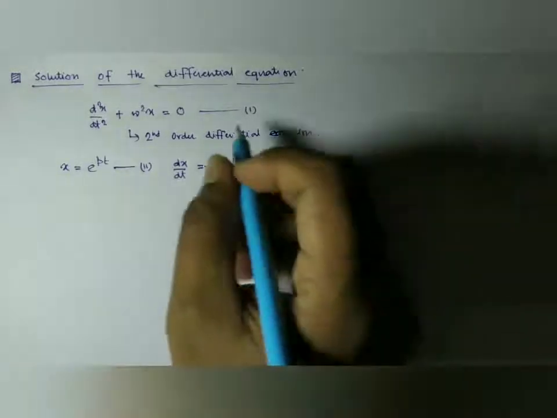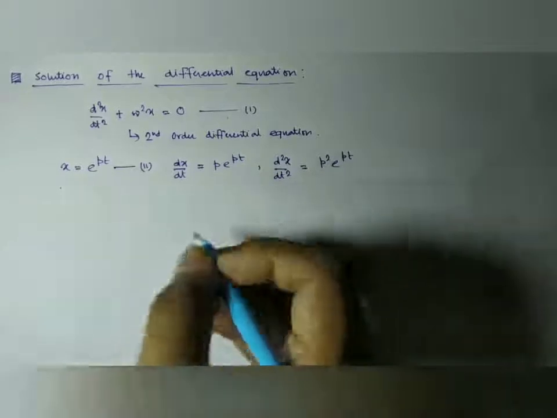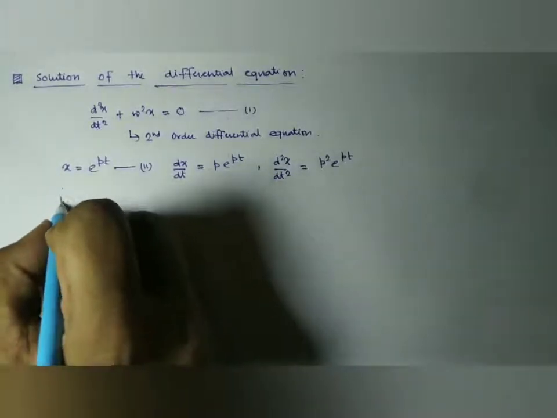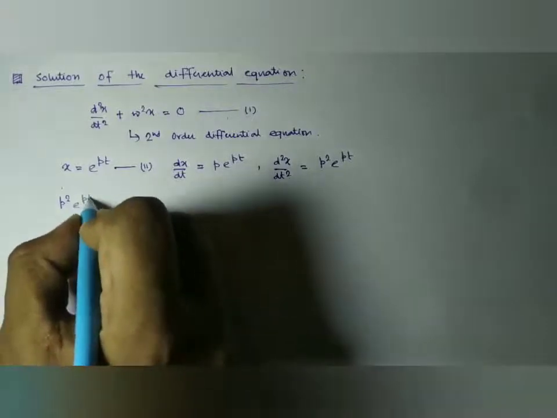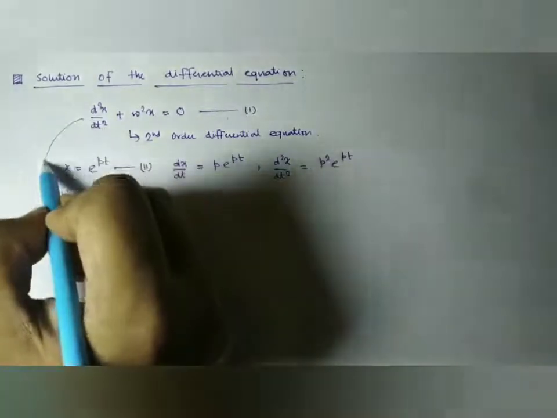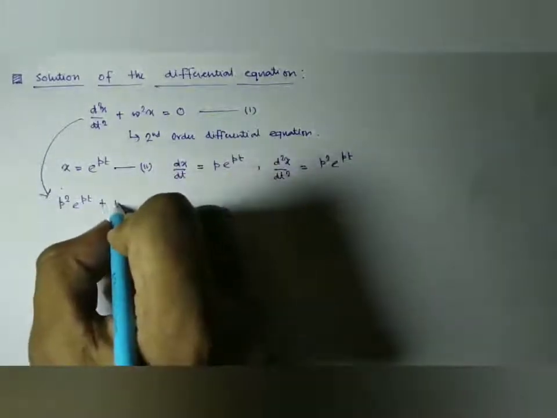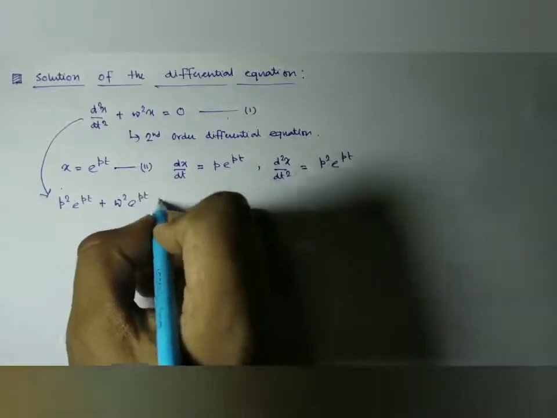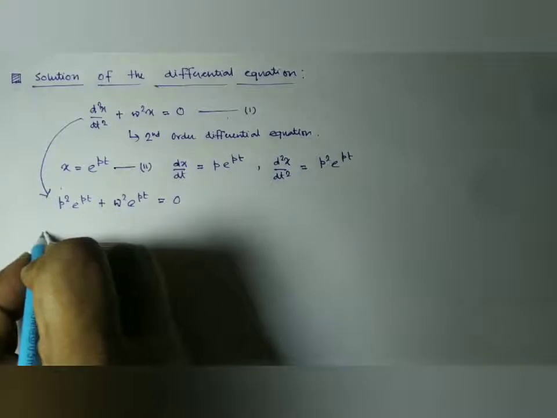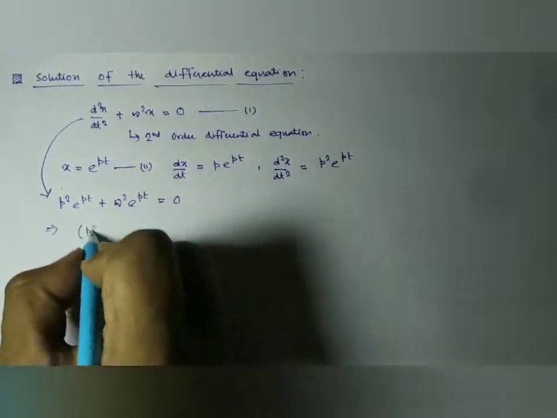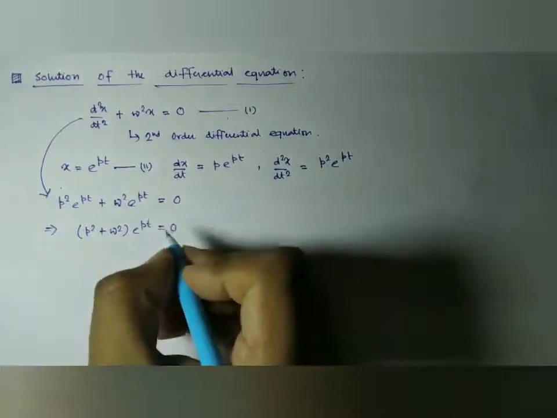So now putting all these in equation number 1, we have p square e to the power pt plus omega square e to the power pt, this is equal to 0. Now if we take common, (p square plus omega square) e to the power pt is equal to 0.